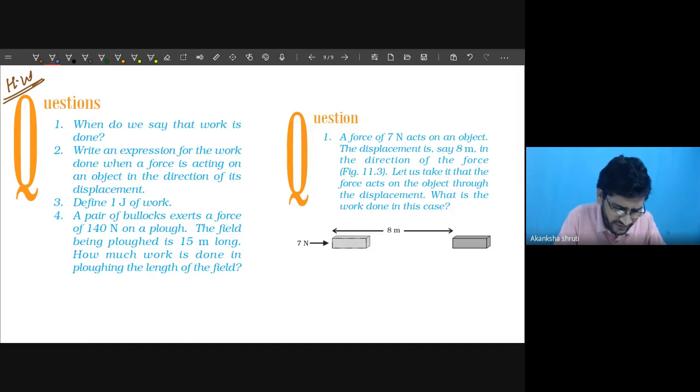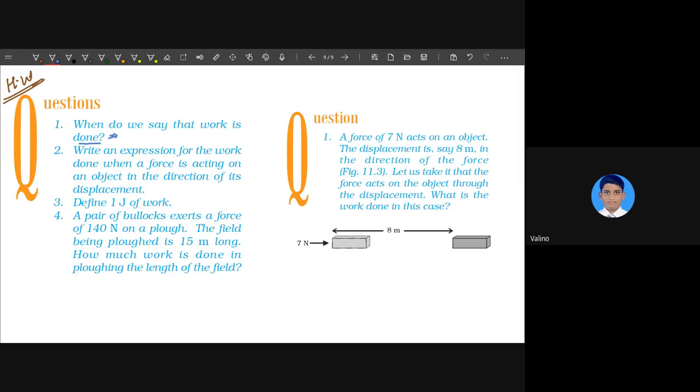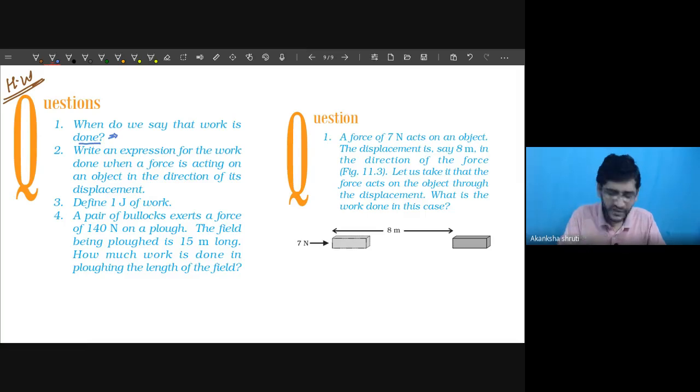When do you say that the work is done? Yes, students, means when work is not zero. When do you say? When a particular body covers a particular displacement. Very good. Means when there is a displacement in the direction of force.